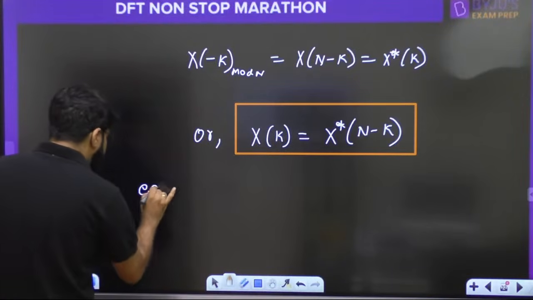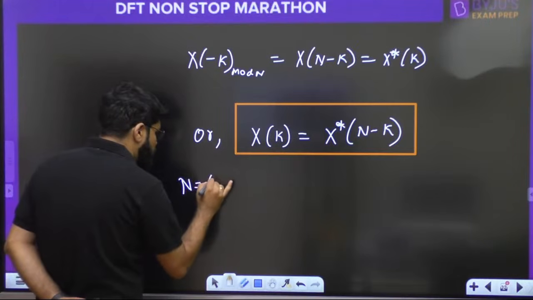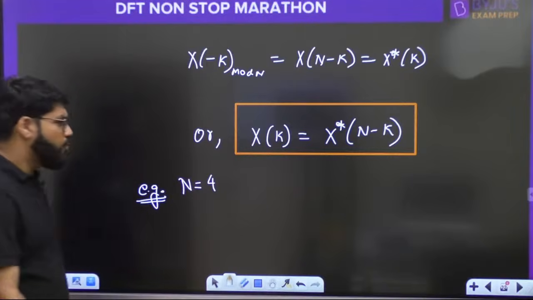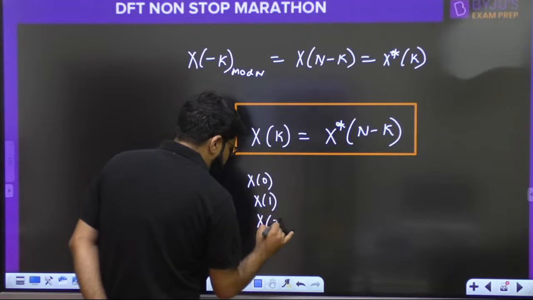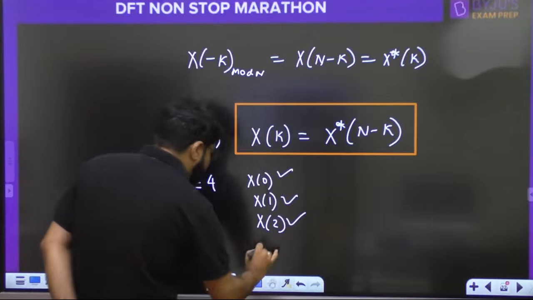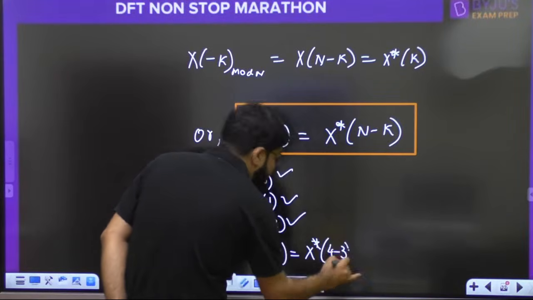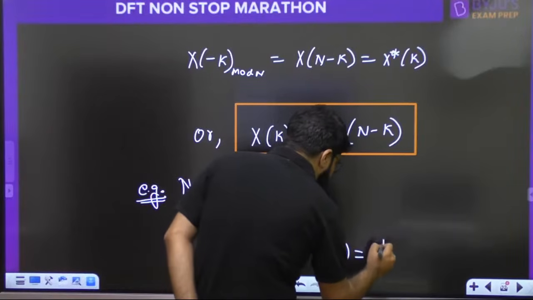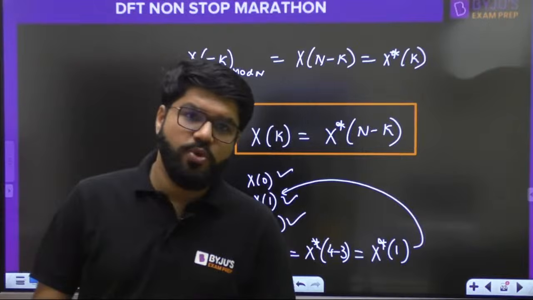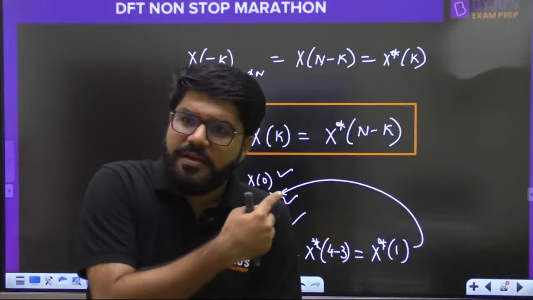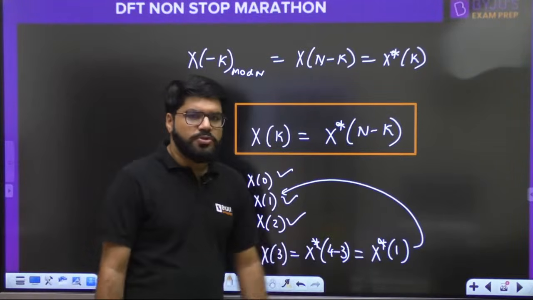This property was already used in the question to calculate x3. For example, if you have n equal to 4, you need to calculate x0, x1, x2. This calculation you have to do. But what about x3? x3 is just x conjugate 4 minus 3, x conjugate n minus k, and that is x conjugate 1. That can be derived using x1. You don't have to calculate x3. The same thing we have already used in the question earlier. x3 is x conjugate 1.